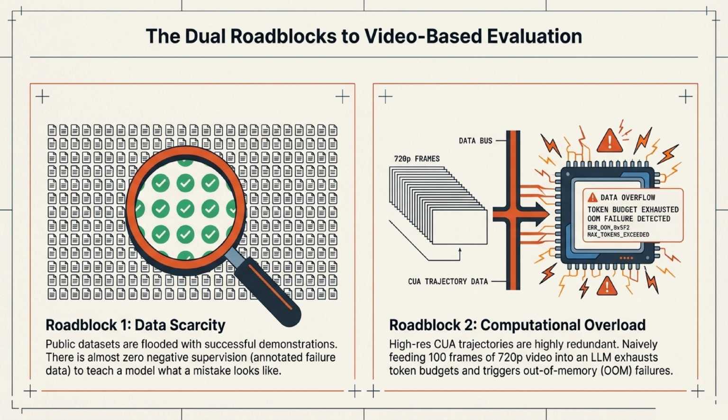But moving to video-based evaluation isn't easy. We face two massive roadblocks. Roadblock 1 is data scarcity. Public datasets are flooded with successful demonstrations, meaning there is almost zero negative supervision to teach a model what a mistake actually looks like. Roadblock 2 is computational overload. High-resolution trajectories are highly redundant. If you naively feed 100 frames of 720p video into a large language model, you will instantly exhaust your token budget and trigger out-of-memory, or OOM, failures.